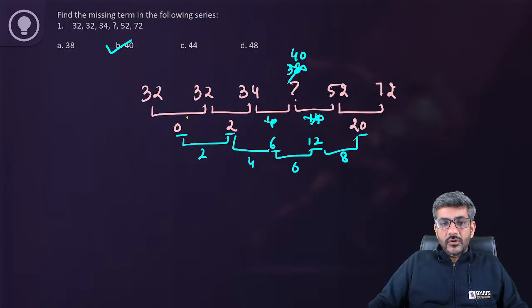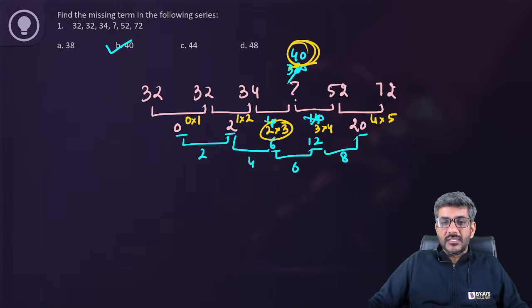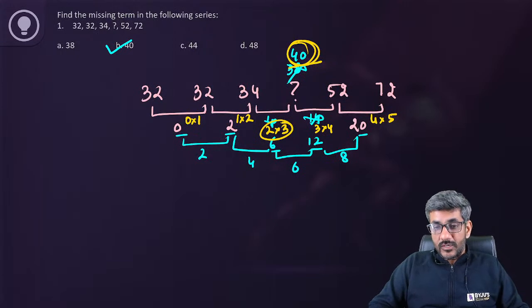What is 0? 0 is 0 into 1. What is 2? 2 is 1 into 2. What is 20? 20 is 4 into 5. So can I say after 1 into 2, here 2 into 3 is formed, here 3 into 4 is formed, then 4 into 5. That completes the whole series. So 2 into 3, 6, means 34 plus 6, 40 should be the number over here. So my answer is option B, which is equal to 40.